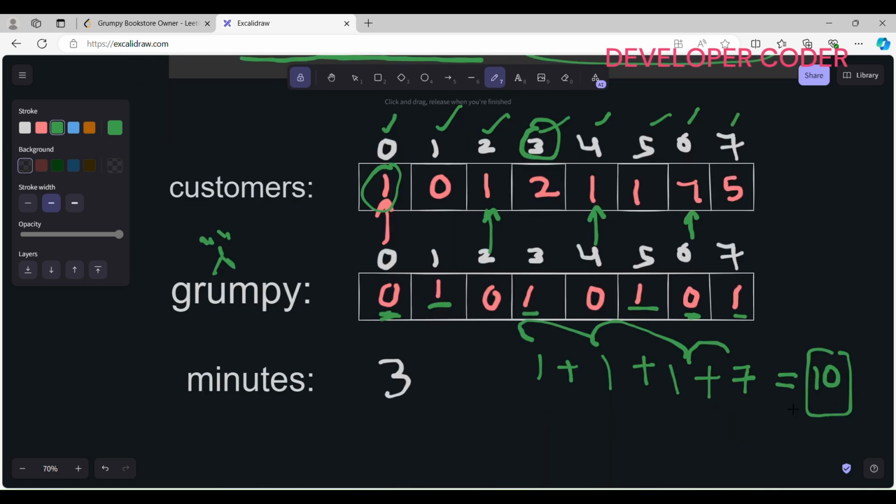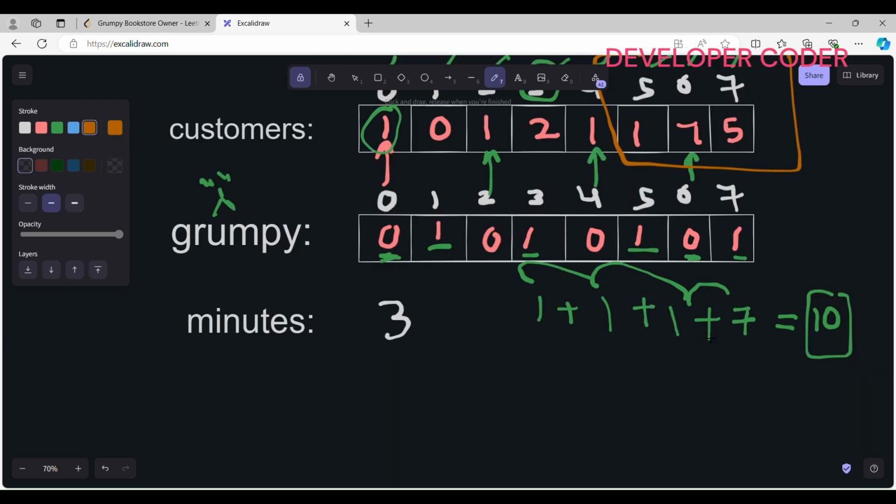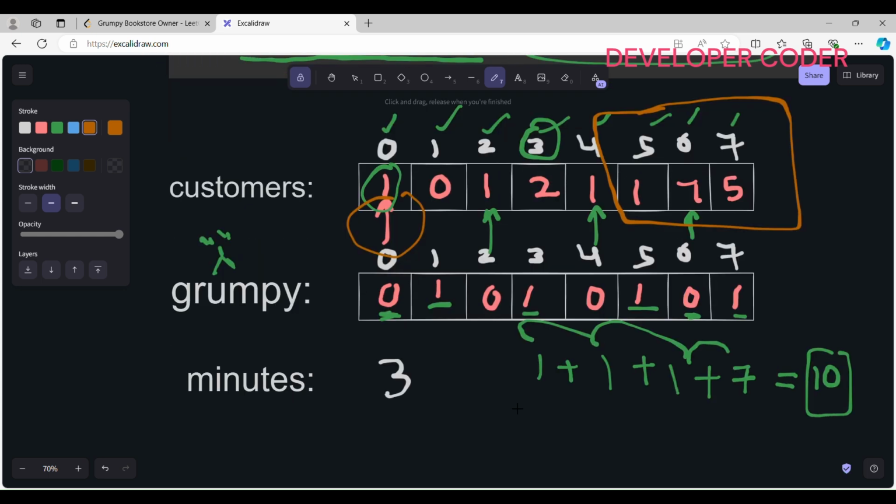So now let's say the owner uses this technique at this particular time interval, for 3 consecutive minutes. Let's take these 3 consecutive minutes where he applied this secret technique to make himself not grumpy. So now what is the total result I'm going to get? Here my bookstore owner is not grumpy, so here I'm writing 1.